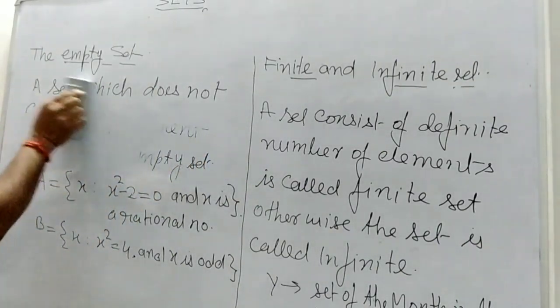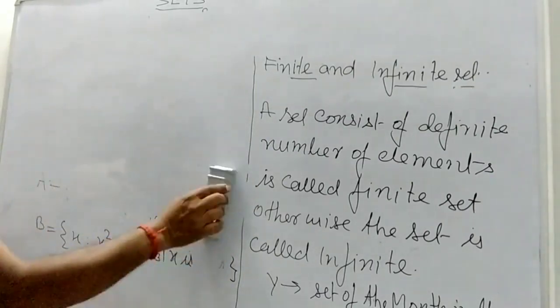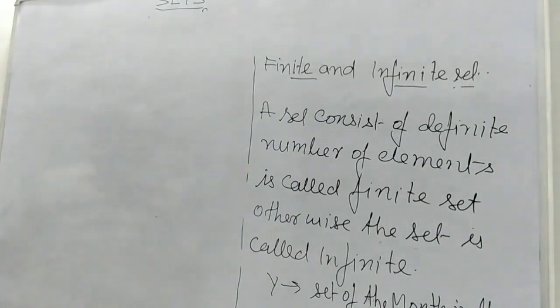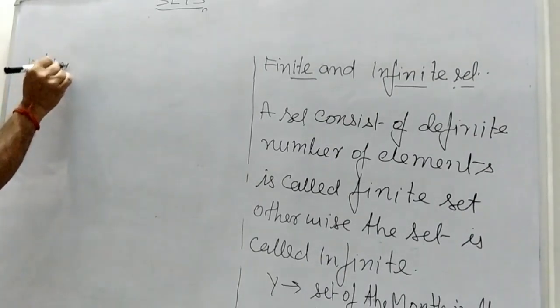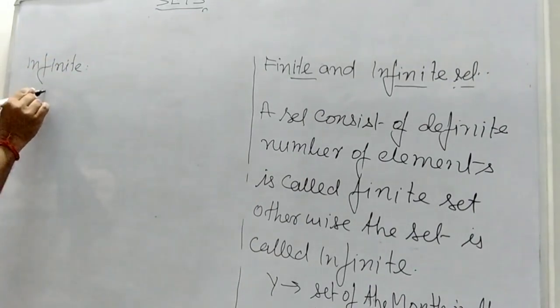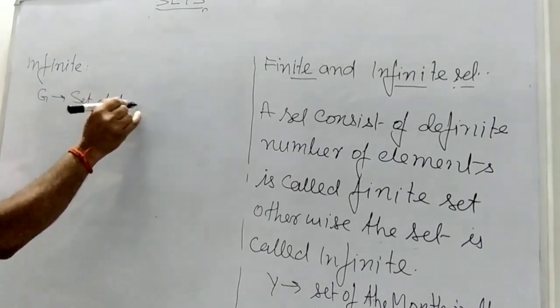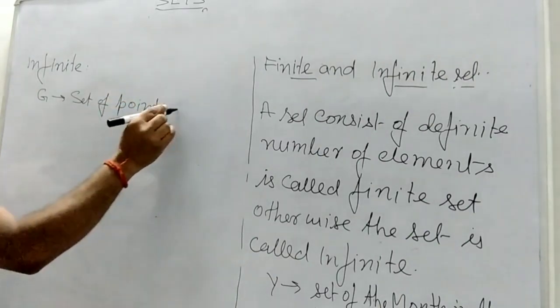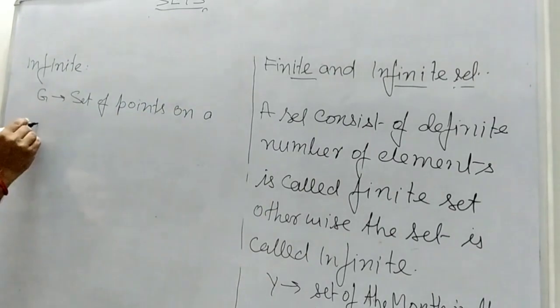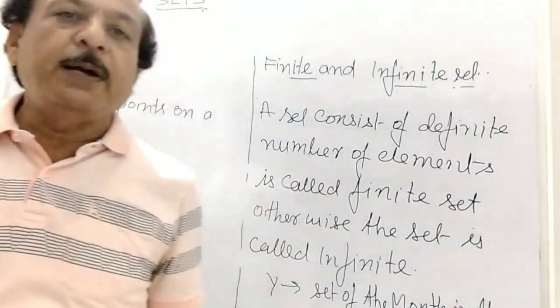And what is another example? You can give another example. An example of an infinite set is the set of points on a line, just like the set G, the set of points on a line. The set of points on a line is an infinite set.